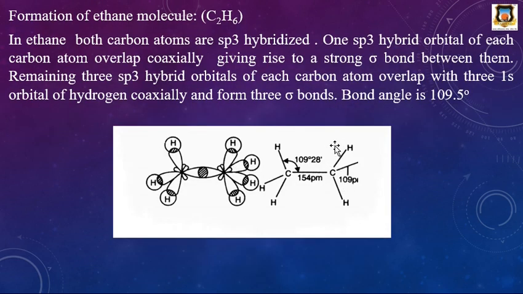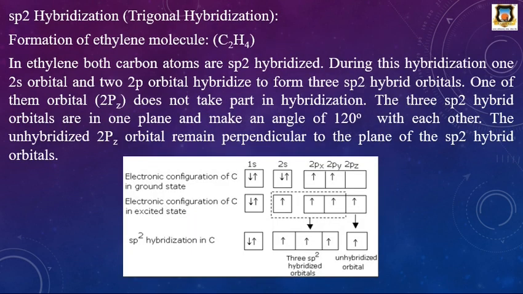And the geometry of this molecule is tetrahedral, and the bond angle is 109.28 degrees or 5 degrees. Then next is the hybridization, sp2 hybridization. sp2 hybridization is trigonal hybridization, that is the formation of the ethylene molecule.